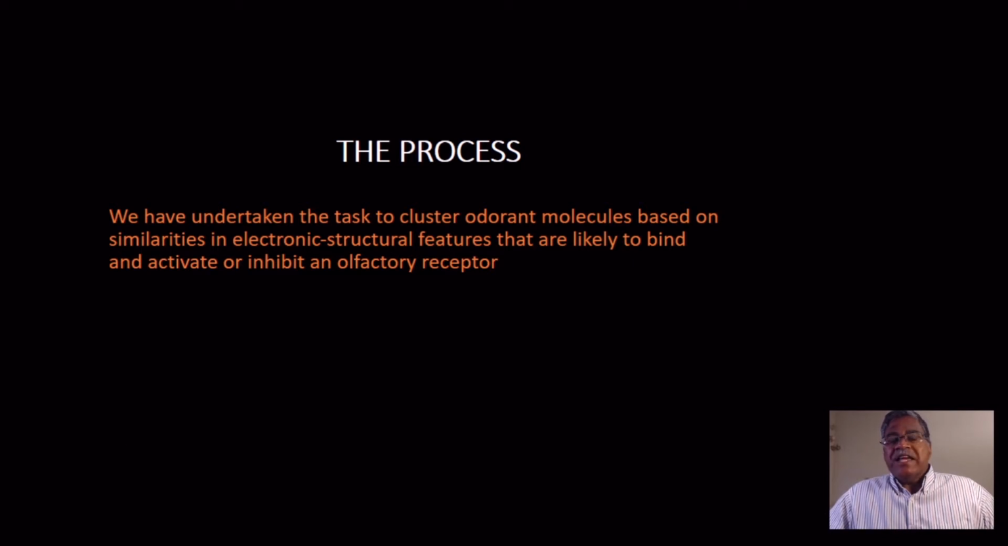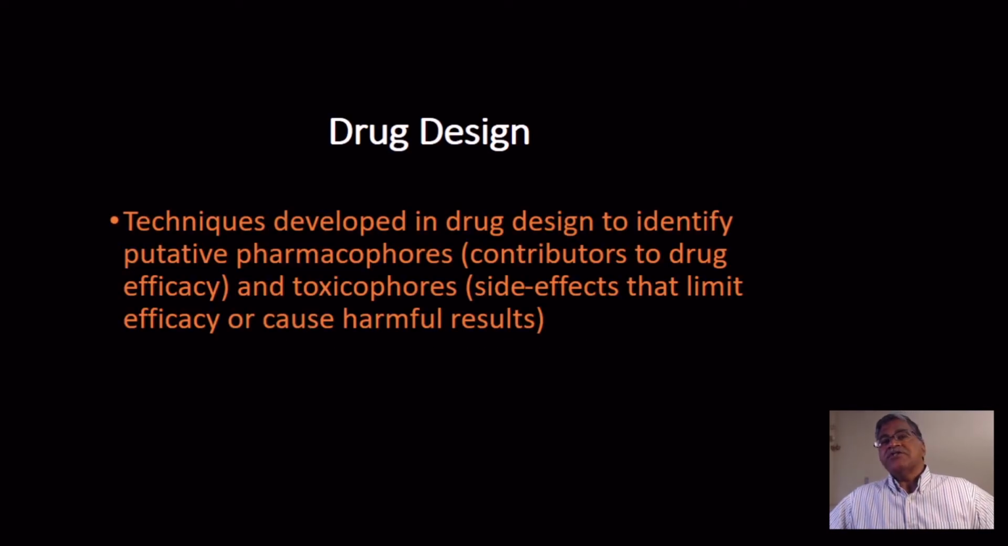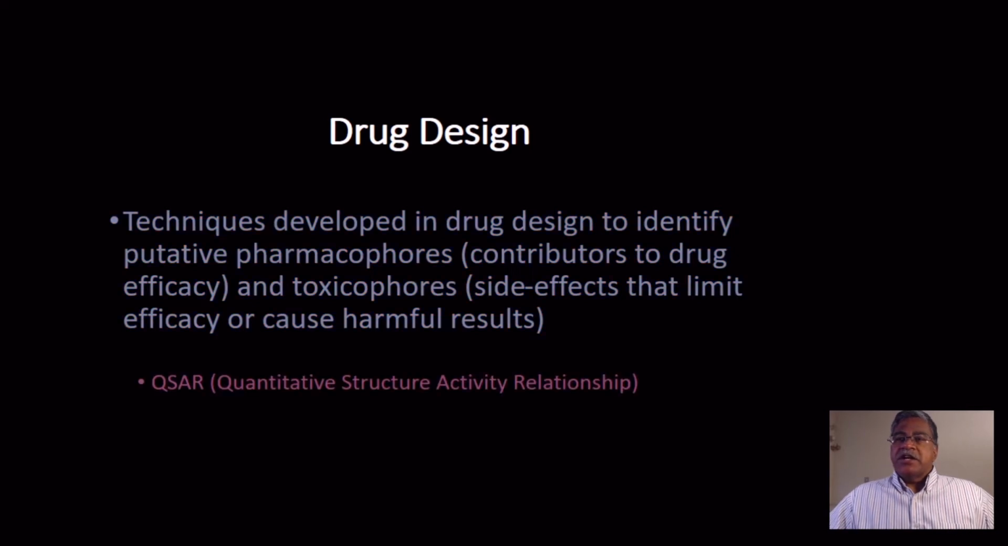to identify the electronic structural features of each odorant. And the idea then is, can we cluster these odorants based on similarity of electronic and structural features? This way you can say that this group of odorants will likely bind, activate, or inhibit an olfactory receptor. So you always design potential pharmaceutical products that have a pharmacophoric feature, that's something that is efficacious, and to minimize the toxicophore aspect of that molecule, and that is the one that creates harmful side effects.